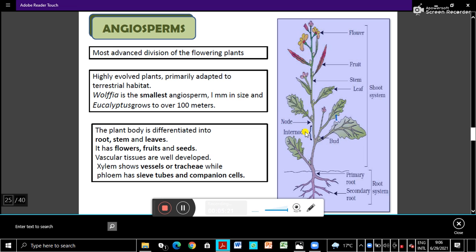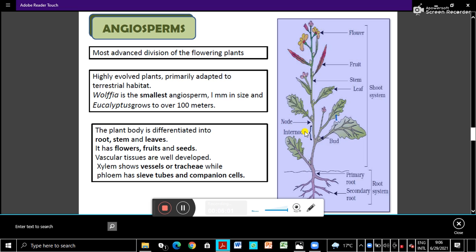So this is a typical angiosperm plant body, and you can see that the leaf makes an angle with the stem. This angle is called the axil, and in the axil either flowers or branches develop. So axillary buds are there. Then the region from where the leaves arise is called the node. You can see this is the node, and the leaves arise from the node, and the region between two nodes is called the internode.